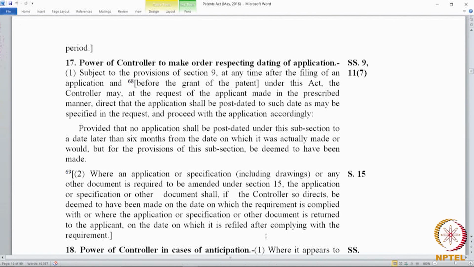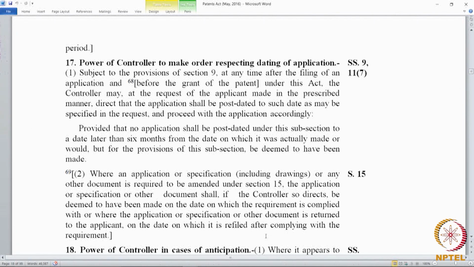Section 17, Power of controller to make order respecting dating of application. We had already seen with regard to an application, there can be two types of dating. They can be post dating, wherein an earlier date is given up for a later date, or it could be anti dating, where a later filed application gets the priority of an earlier filed application.